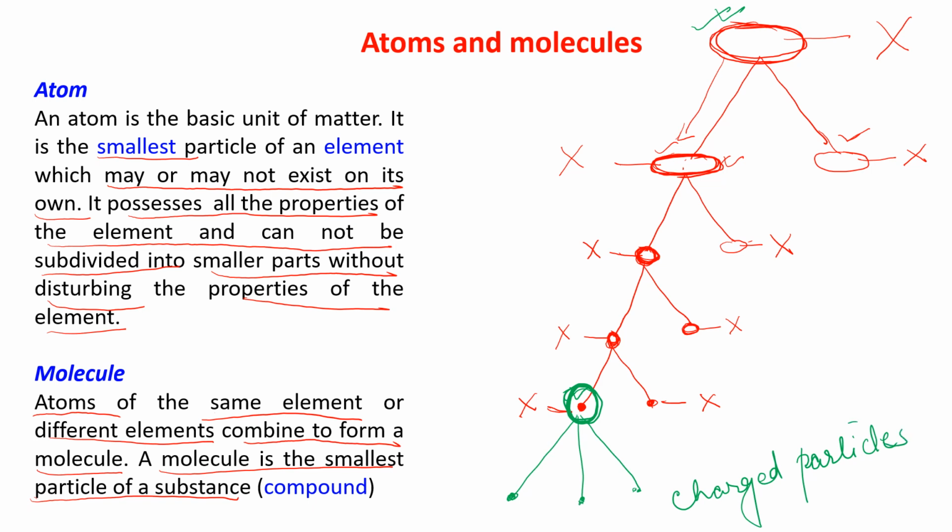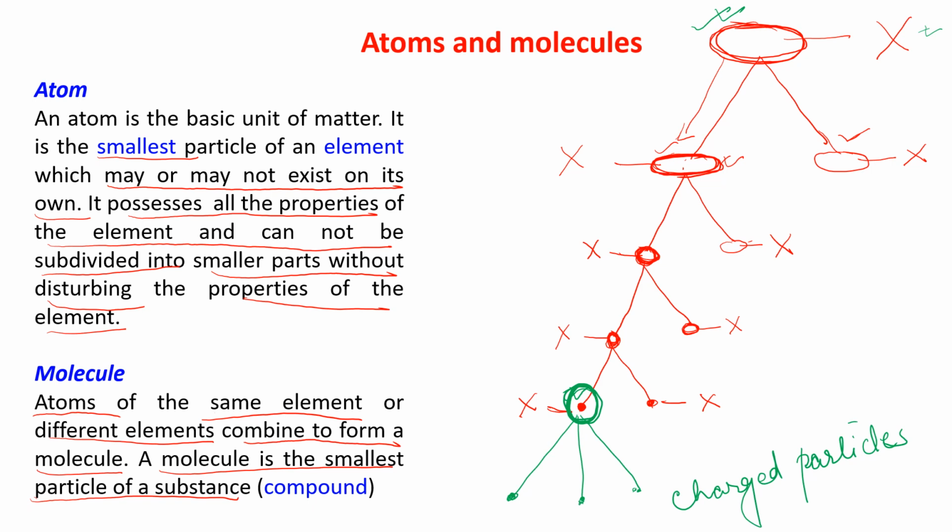They are not having the properties of the element from where I am getting it. That means these three charged particles are not having the properties of element X. Have you understood? They are the charged particles.